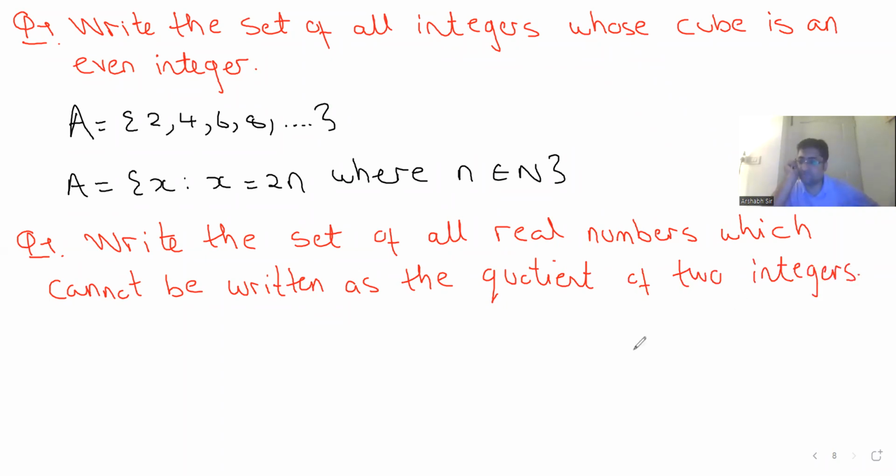Which are these numbers? Guys, which are the real numbers which cannot be written as the quotient of two integers?